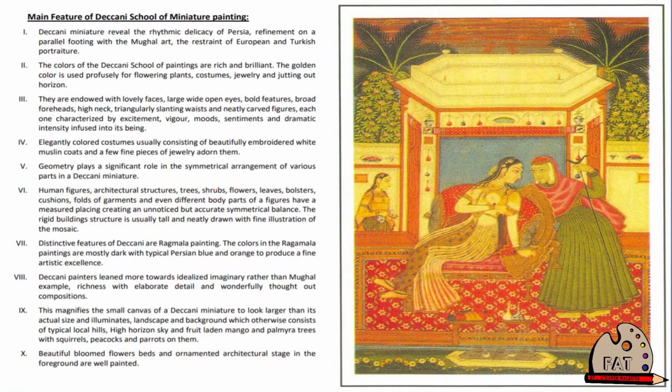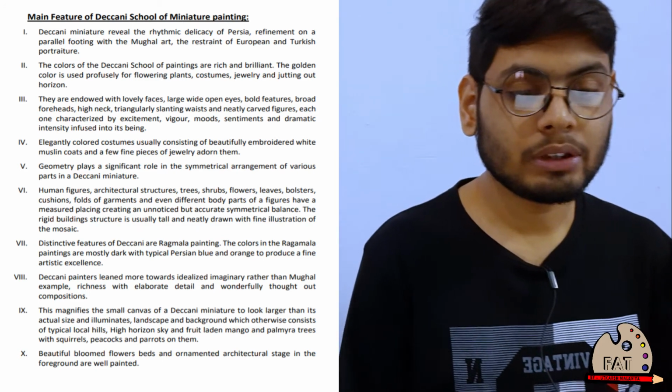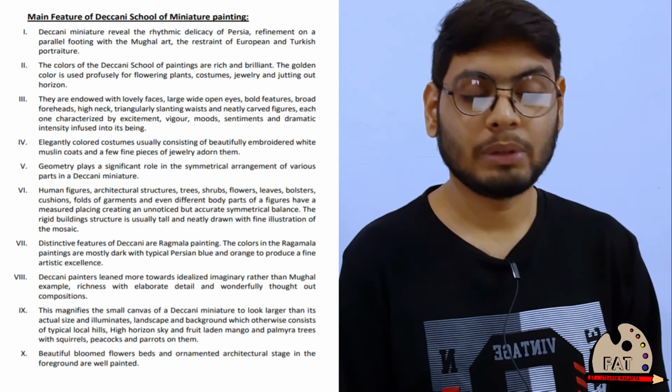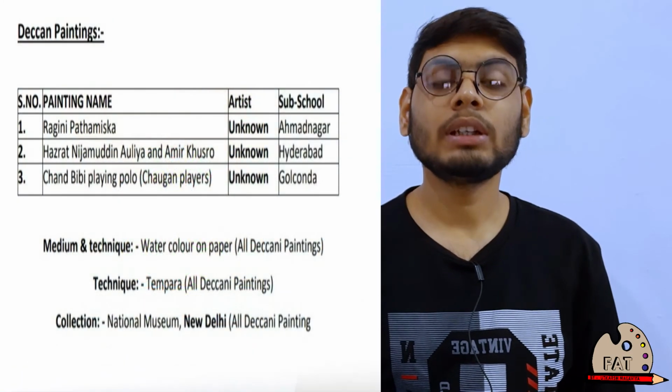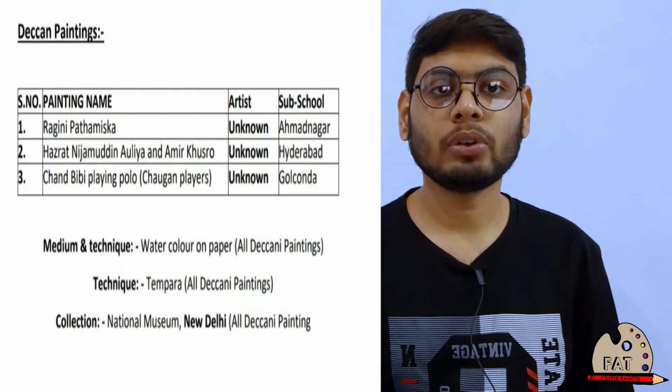Last point, beautifully bloomed flowers, beds and ornamented architectural stage in foreground are well painted. You are shown with the example. Here we completed the main features of the Deccani School of Miniature Painting. Now you have 3 paintings in your course. You are shown with the table. Take a screenshot or note it down in your notebook.